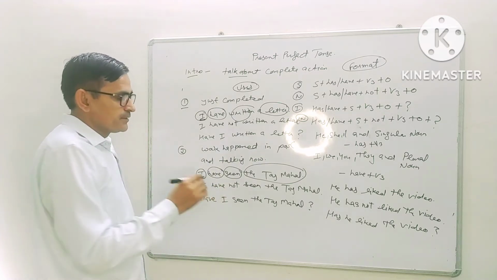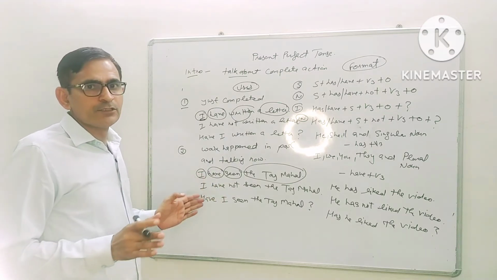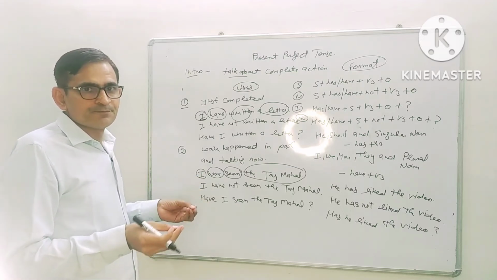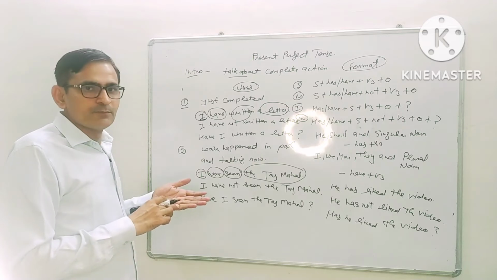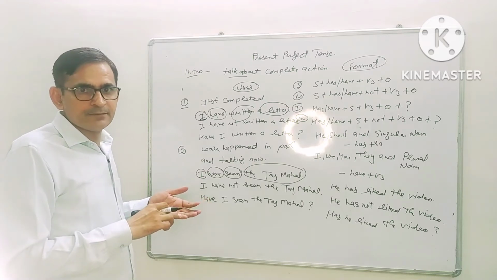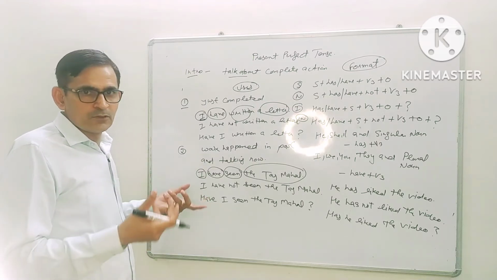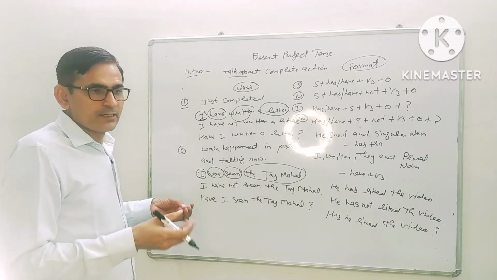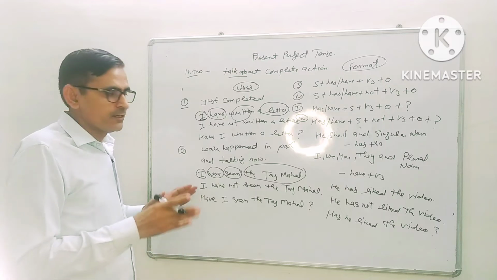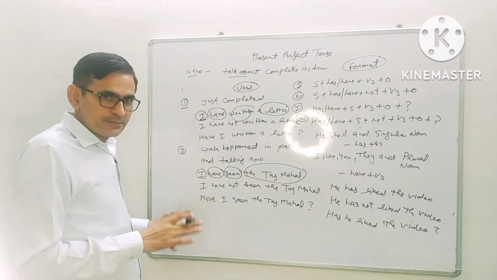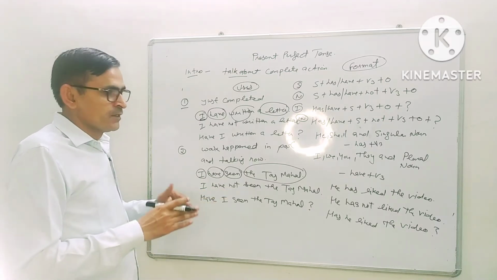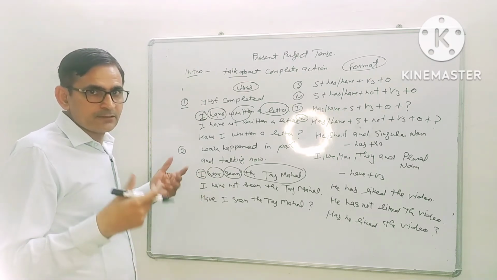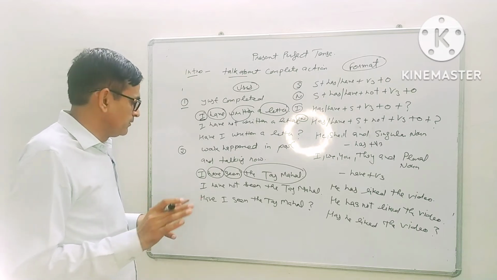If you want to make an interrogative sentence, the helping verb will come before the subject. The helping verb may be is, am, are, was, were, has, have, had, shall, will, or any modal. We put any helping verb before the subject, and after the subject, according to the tense, we use the verb and then the object and then a question mark. It is a very simple way.